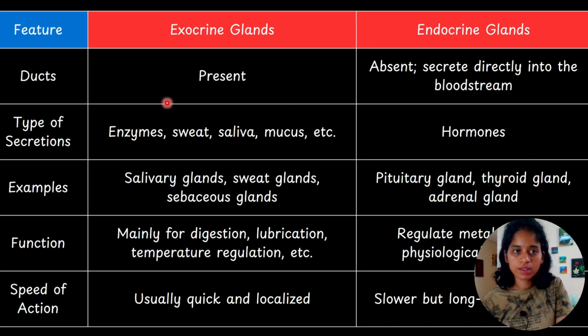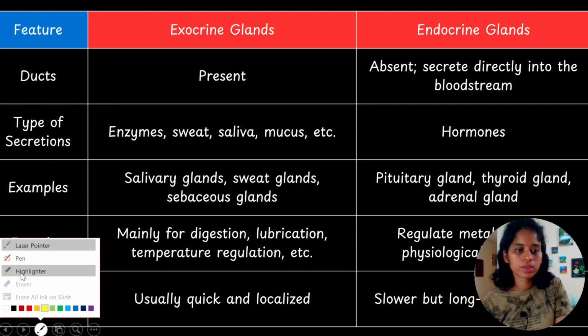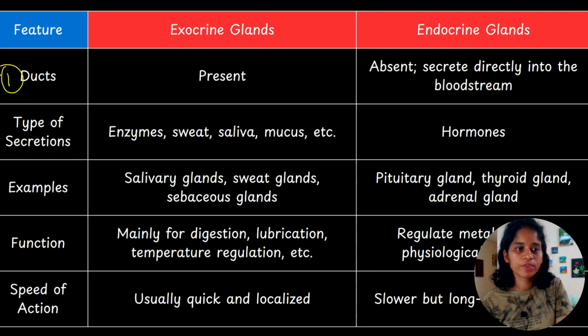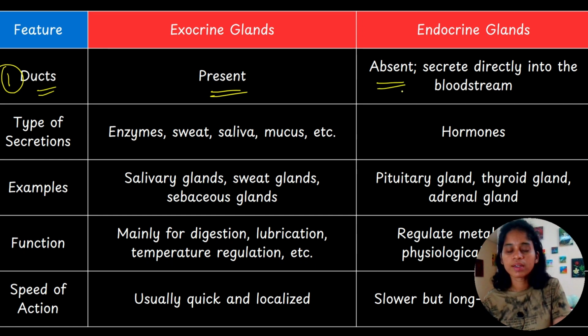And this table shows the comparison of exocrine and endocrine glands on the basis of certain features. Features are listed on the left side. This column represents the features. Let us take the first feature, ducts. Obviously, exocrine glands have ducts present in them. But in endocrine glands, ducts are absent. That is why they are called ductless glands. And their secretions go straight to the bloodstream, right?